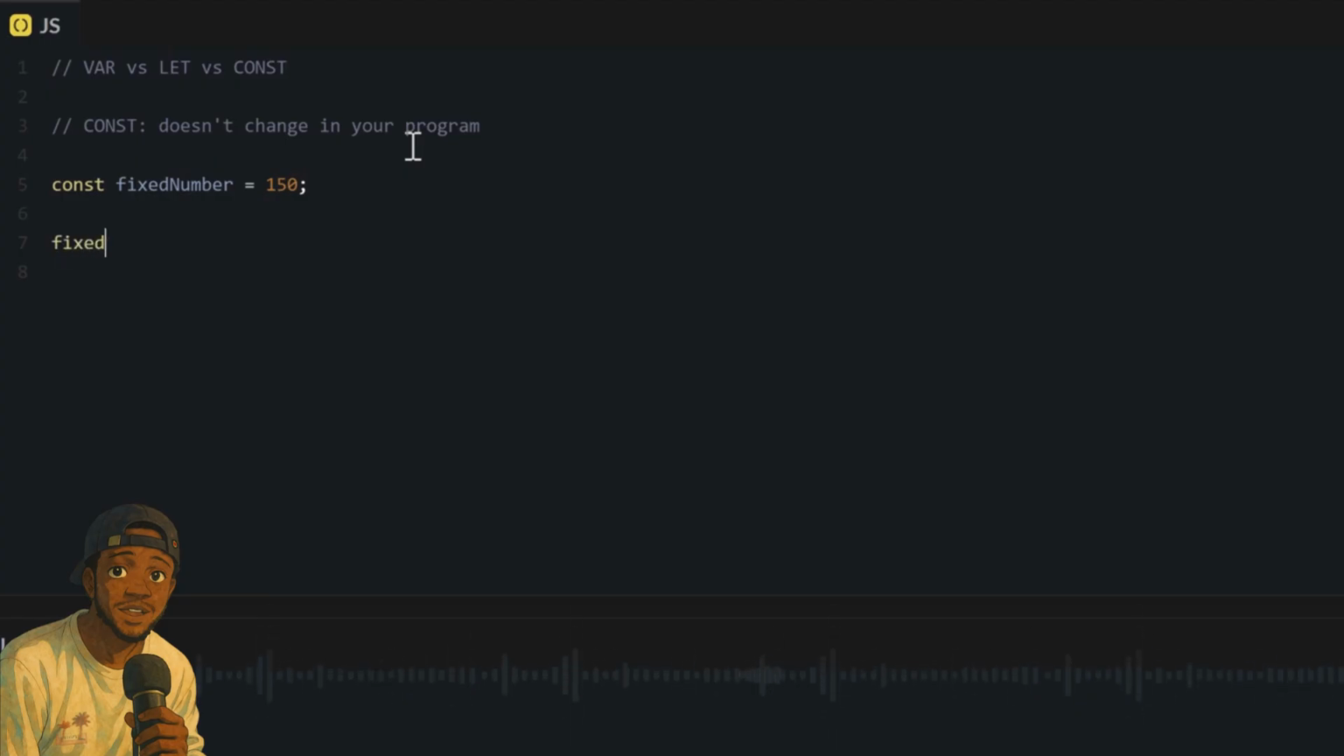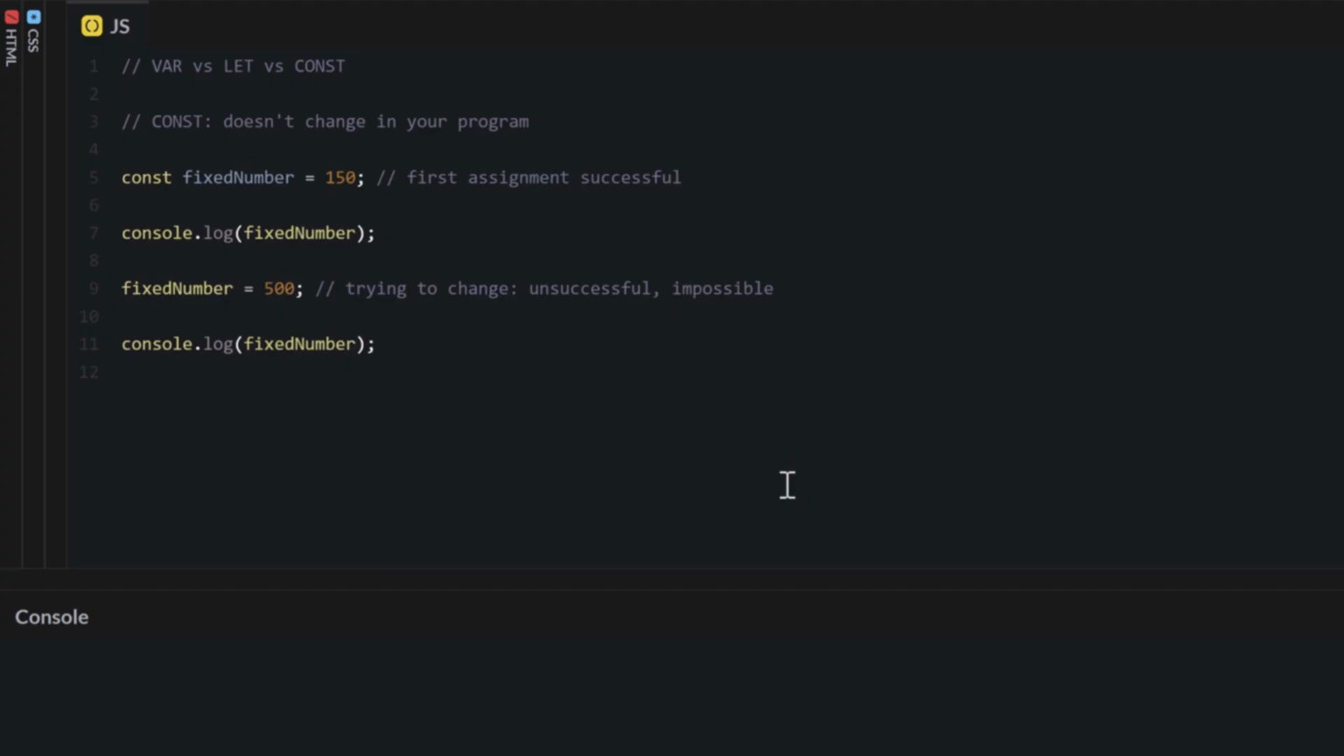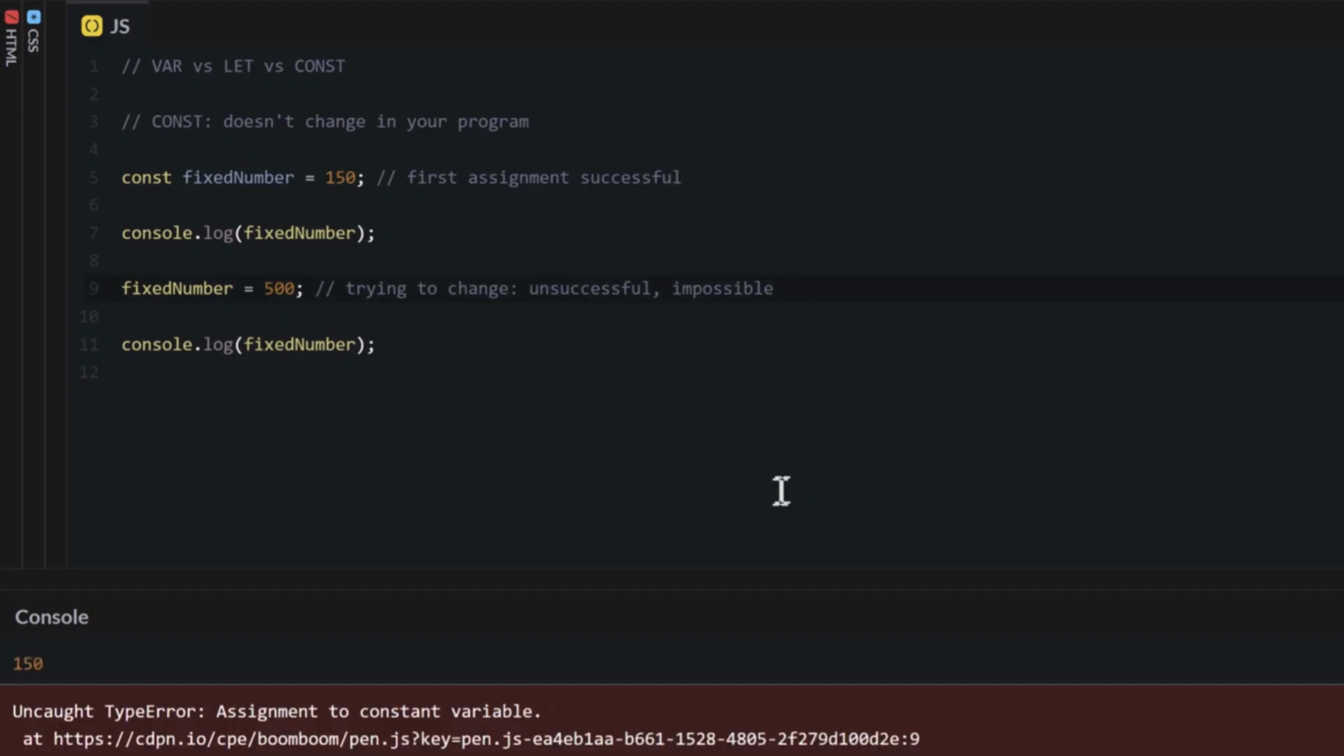Just use const. Once you use const, the computer will not allow you to change it. For instance, if I write this code with const and do my console log, and I try to change it later, I will get an error, because you cannot change what this variable refers to. It can never change in our program.